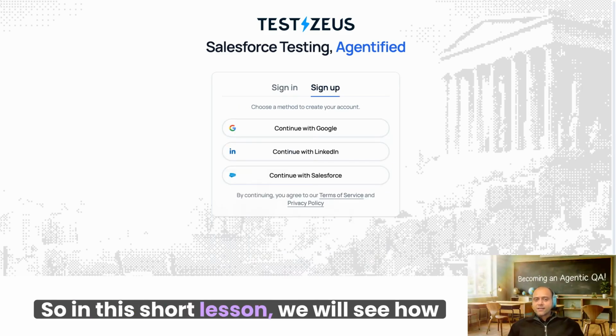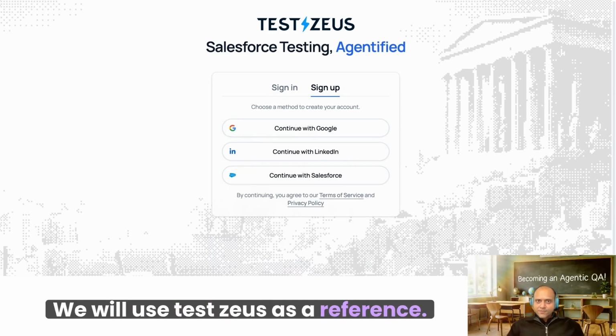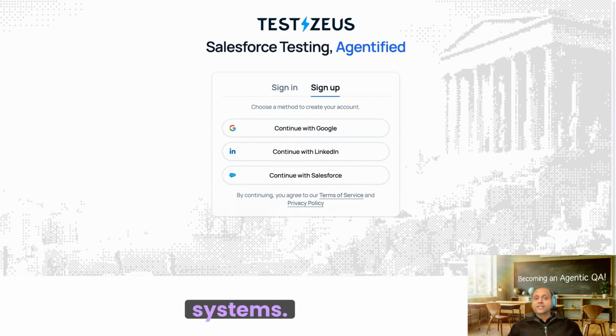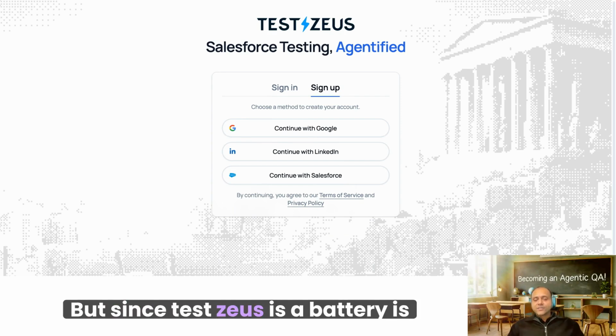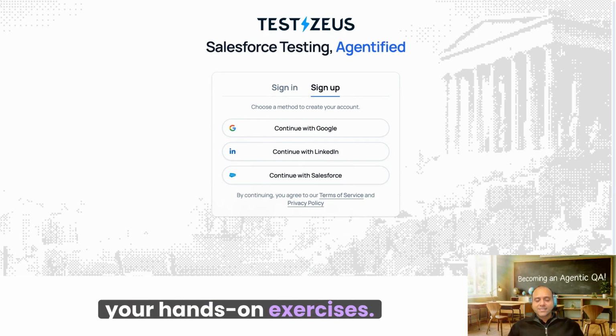So in this short lesson, we will see how to prompt agentic systems. We will use TestZeus as a reference. You can use the same prompts to try out on your side if you want with Playwright or other agentic systems. But since TestZeus is a batteries-included approach, you can just sign up for a free trial or a limited plan and then try out these prompts to get your hands-on exercises.